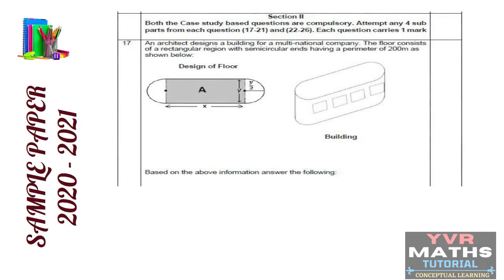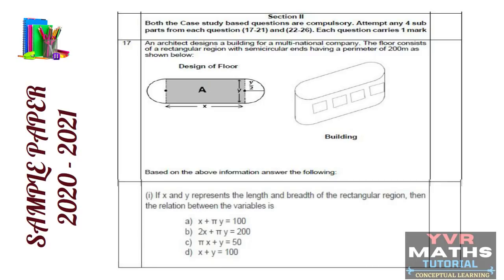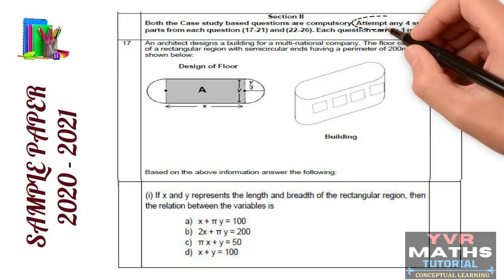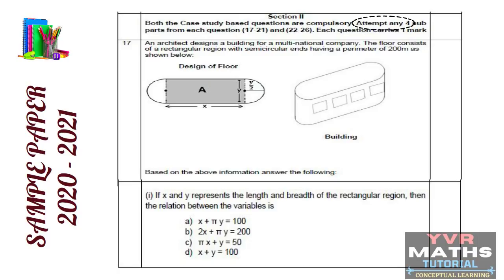So as per given instructions, this slide belongs to section 2. See here, in this section 2, they given two case study questions. Both the case study based questions are compulsory. In each case study question, they given 5 bits. In that 5 bits, students should attempt minimum 4. Should attempt 4 questions.